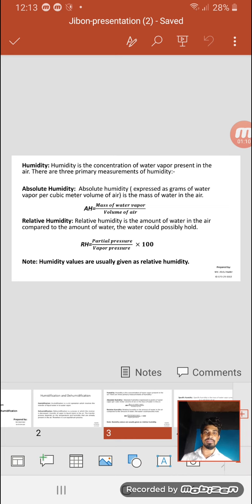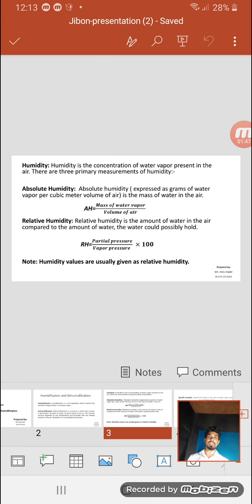And the second one is relative humidity. Relative humidity is the amount of water in the air compared to the amount of water the air could possibly hold. An example of relative humidity: if the air is holding half of the water it could hold, relative humidity is 50%. If the air is holding no water, relative humidity is 0%. And if it is holding a quarter of the water it could hold, it is 25%. And note this: humidity values are usually given as relative humidity.